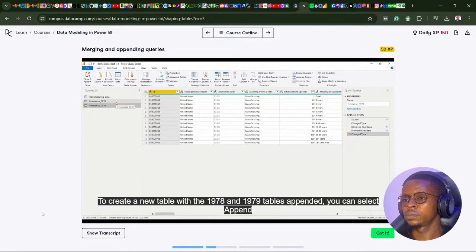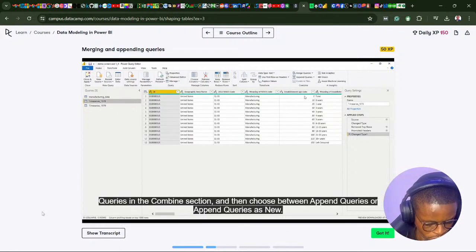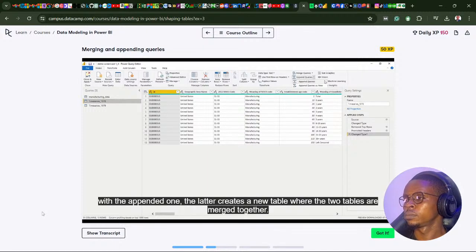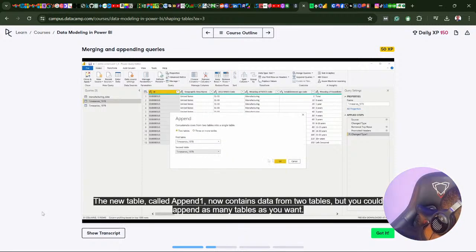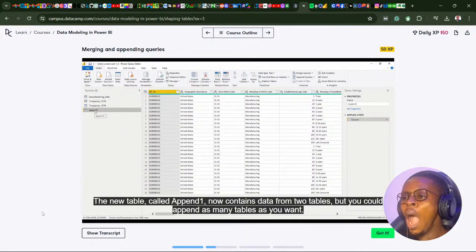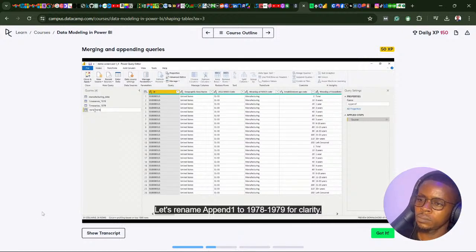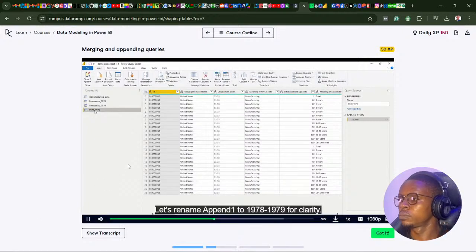To create a new table with the 1978 and 1979 tables appended, you can select Append Queries in the Combine section, and then choose between Append Queries or Append Queries as New. The former will replace the current table with the appended one. The latter creates a new table where the two tables are merged together. The new table, called Append 1, now contains data from two tables, but you could append as many tables as you want. Let's rename Append 1 to 1978-1979 for clarity.